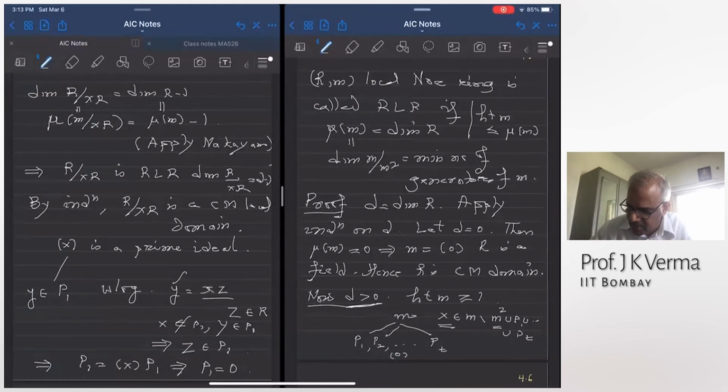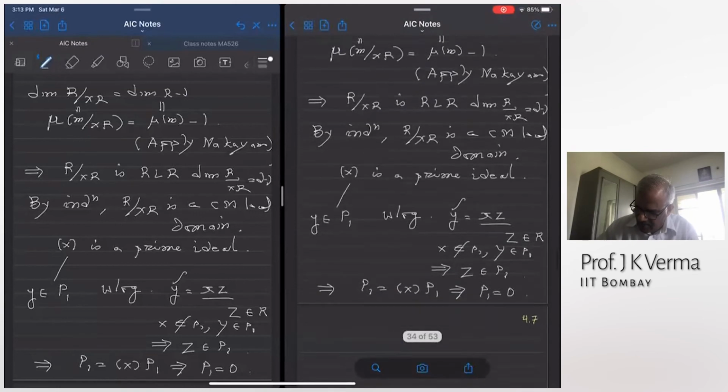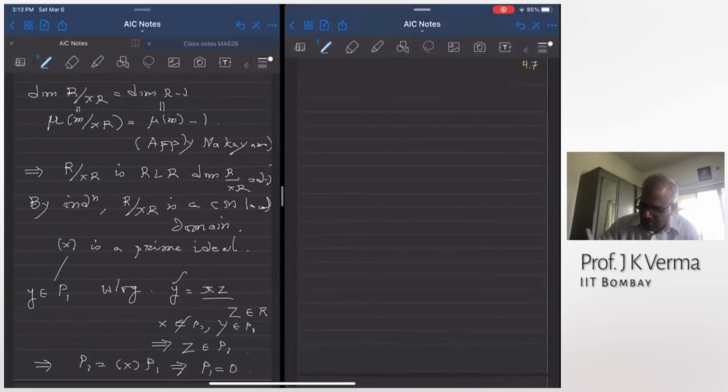We have proved that a regular local ring is an integral domain, and R mod XR was Cohen-Macaulay. But because R has become an integral domain, R is a domain, and X was in the maximal ideal, and R mod XR is Cohen-Macaulay because of induction on the dimension, and R is local, so that says that R is Cohen-Macaulay.